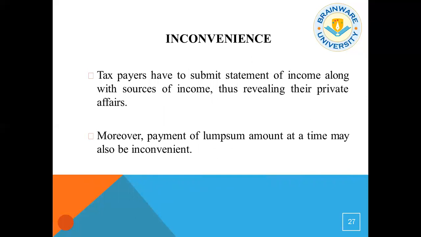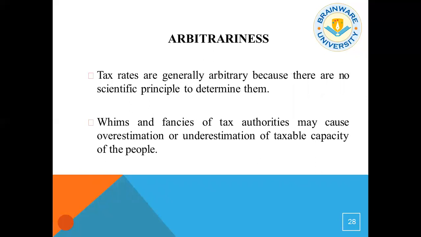And obviously, there is some inconvenience. Taxpayers have to submit a statement of income along with the source of income, thus revealing their private affairs. Moreover, the payment of a lump sum amount at a time may also be inconvenient because of the lack of liquid cash. Then there is some arbitrariness in the advanced tax structure. The tax rates are generally arbitrary because there is no scientific principle to determine them. In the last budget, we have seen there are multiple tax systems in India, which is known as behavioral taxation. Whims and fancies of tax authorities may cause overestimation and underestimation of taxable capacity, which may hamper small enterprises.